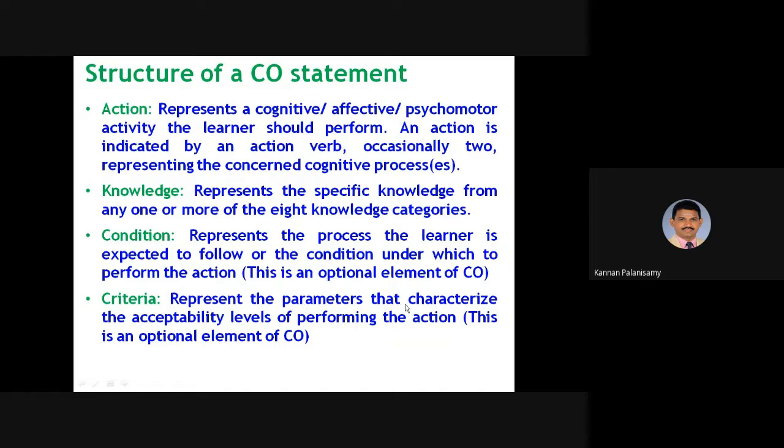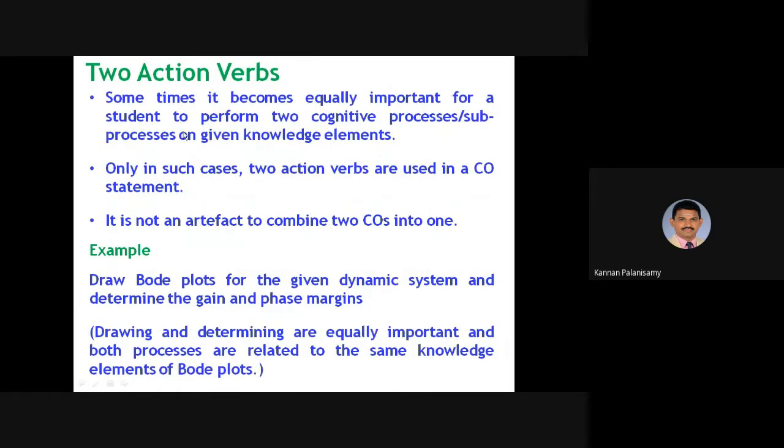Criteria represent the parameters that characterize the acceptability levels of performing the action, right? So this is criteria. And some COs have 2 action verbs. Sometimes it becomes equally important for a student to perform 2 cognitive processes or sub-processes on given knowledge elements, right? Only in such cases 2 action verbs are used in a CO statement. It is not an artifact of combining 2 COs. So 2 COs should not be combined for these 2 action verbs.